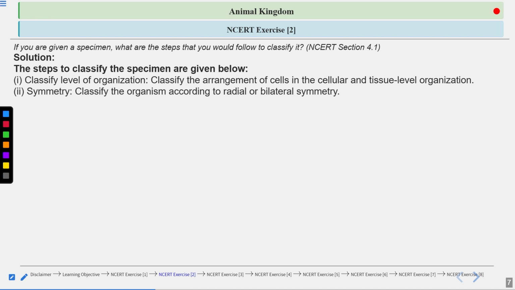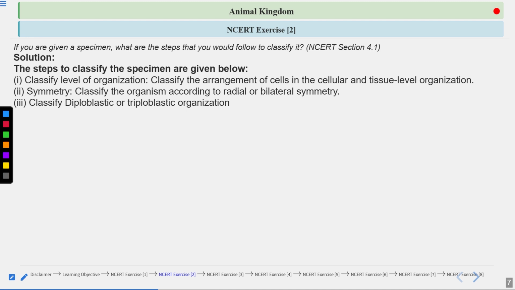Symmetry. Next thing, you will see the organism and analyze what type of symmetry it is having. Classify the organism according to radial or bilateral symmetry. But some organisms also show asymmetry. No symmetry is seen in that organism, right? There are some phyla having radial or bilateral symmetry as well. So you will see whether it is having bilateral symmetry, radial symmetry, or asymmetry.